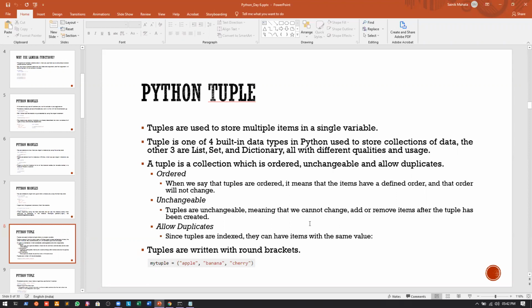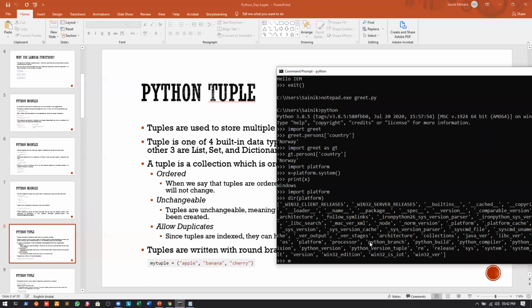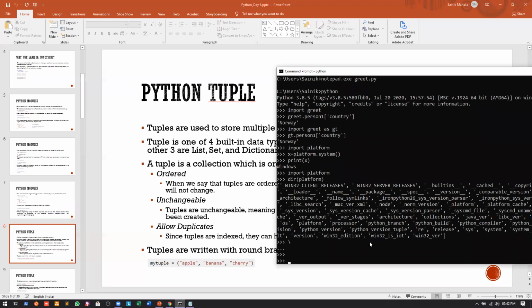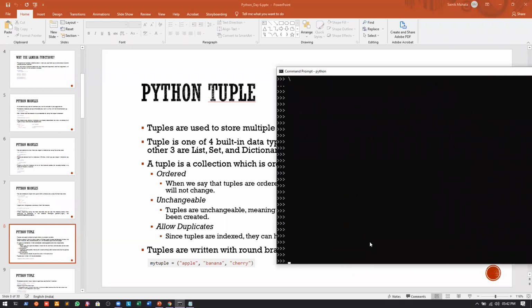Now how do we write a tuple? Tuples are written generally with the use of round brackets. If I just want to define a tuple, let me clear this. I will write my tuple, use round brackets, and inside this, suppose we have 3 elements: apple, banana, and cherry.